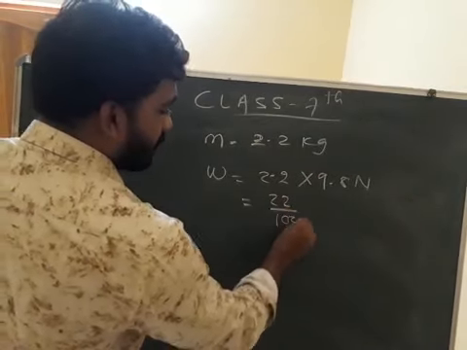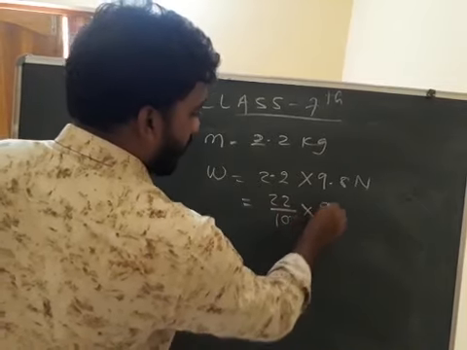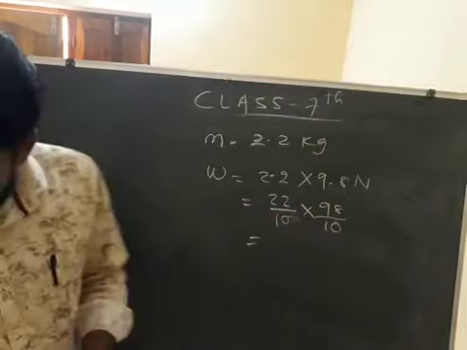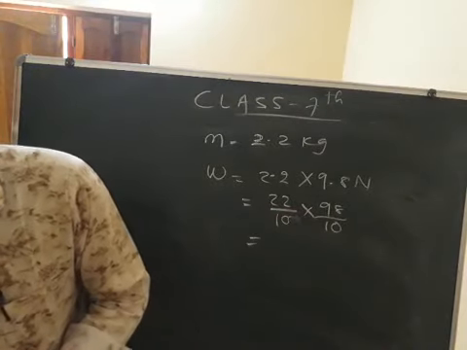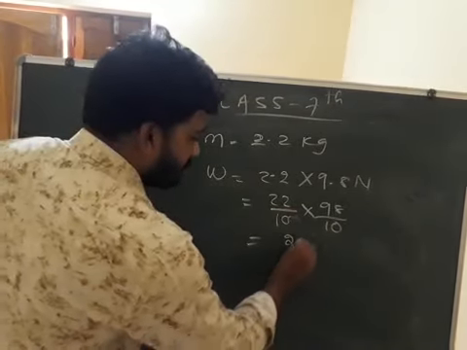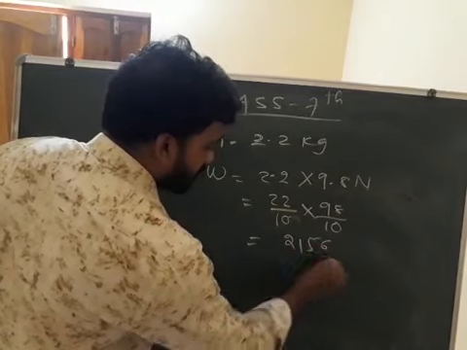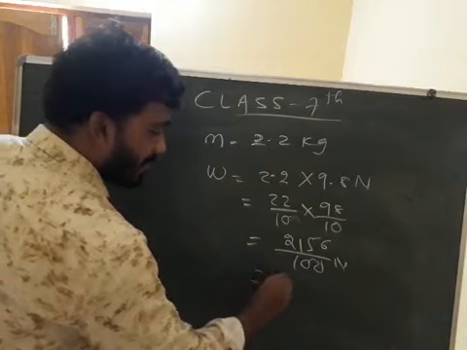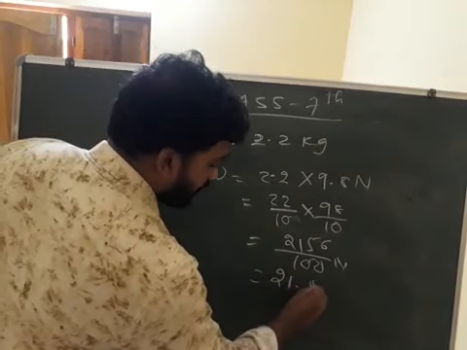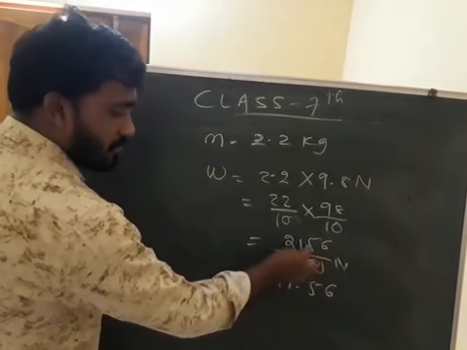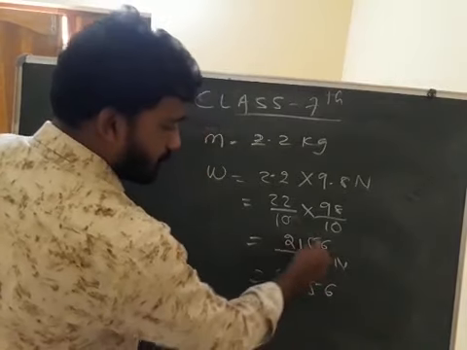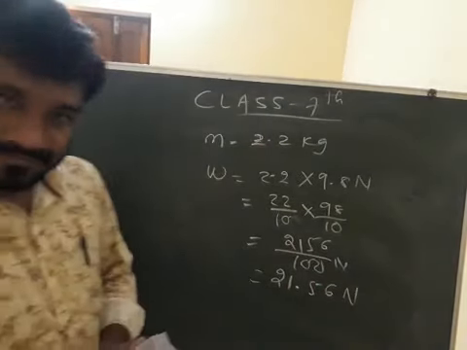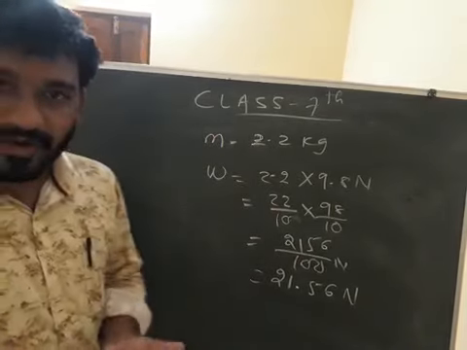Do 10 times, so 22 into 98, how much? 2156. 2156 by 100 Newton, because 10 into 10. Now put the decimal point: 21.56 Newton. Clear? Like this you can do the numerical also.